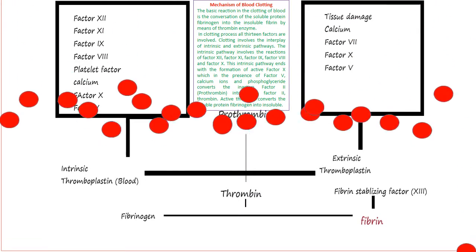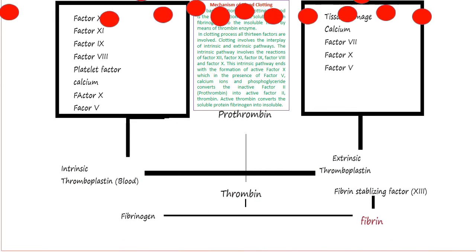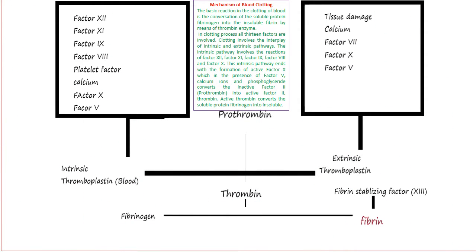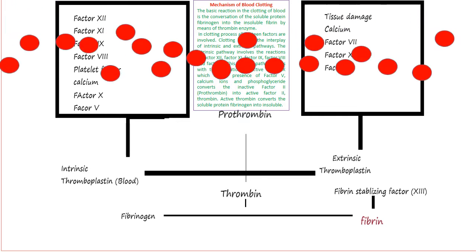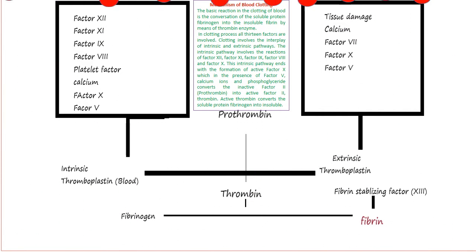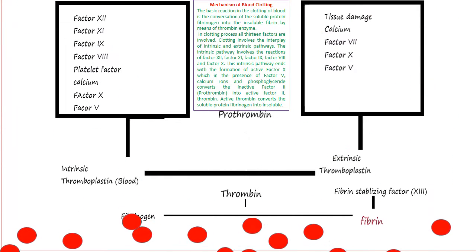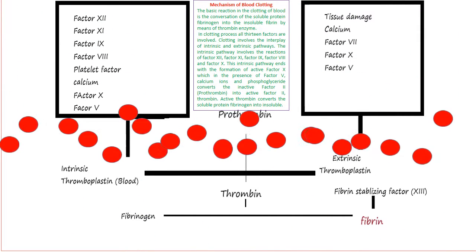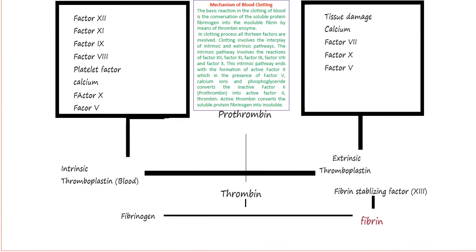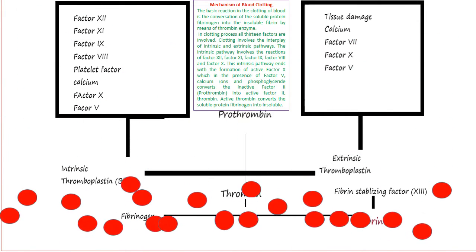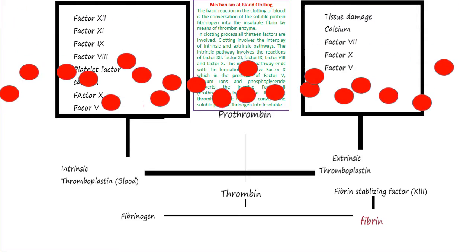The basic reaction in the clotting of blood is conversion of the soluble protein fibrinogen into the insoluble fibrin by means of the enzyme thrombin. In the clotting process, all 13 factors are involved. Clotting involves the interplay of intrinsic and extrinsic pathways. The intrinsic pathway involves the reactions of factor 12, factor 11, factor 9, factor 8 and factor 10. The extrinsic pathway is represented by tissue damage, factor 4, factor 7, factor 10, and factor 5.